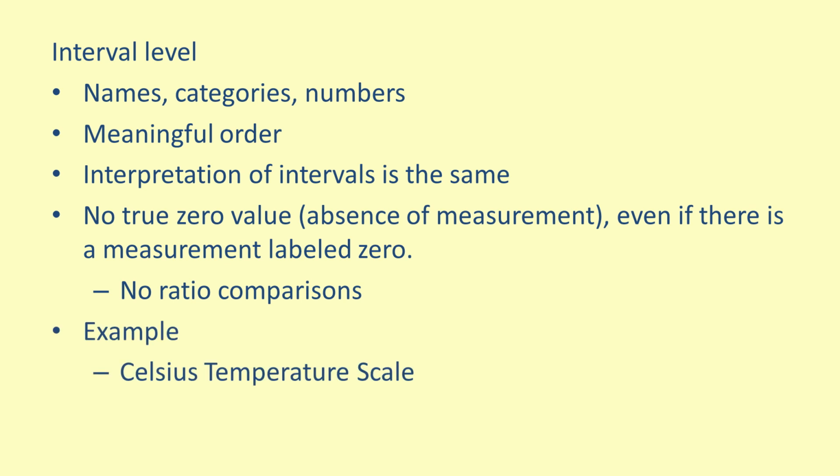An example of an interval scale is the Celsius temperature scale. Intervals on the Celsius temperature scale are meaningful and can be compared. The distance between 3 and 4 degrees Celsius is the same as the distance between 43 and 44 degrees Celsius. However, even though 0 degrees Celsius is defined, a measurement of 0 degrees Celsius does not mean there is no temperature. You also can't make meaningful ratio comparisons using the Celsius temperature scale. 40 degrees Celsius is not twice as hot as 20 degrees Celsius.